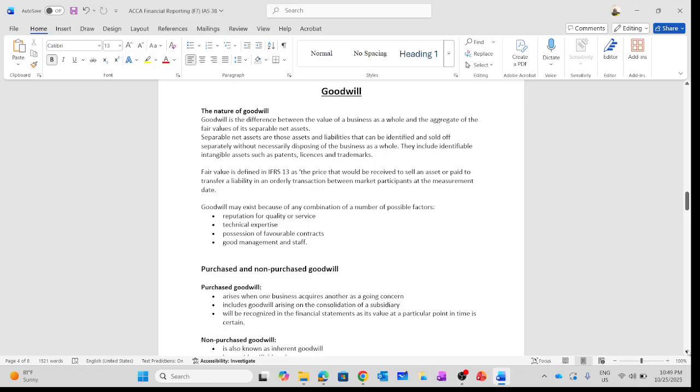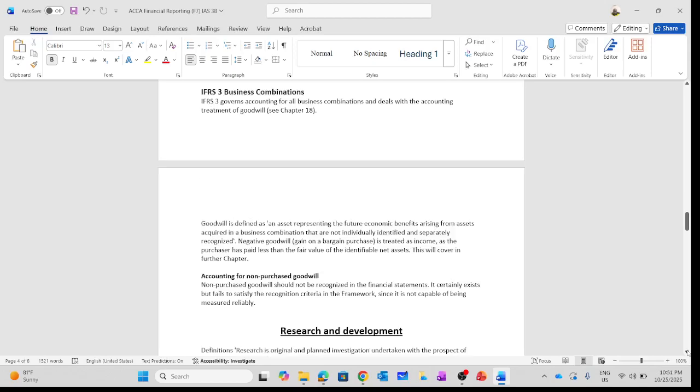Also, when we cover consolidation, we are going to look at IFRS 3, the business combination, separately. So we don't need to worry about it under this chapter for now. We just need to know the definition of goodwill and also how we can account for purchase goodwill and the non-purchase goodwill. Simple. This is all we need to know for now.